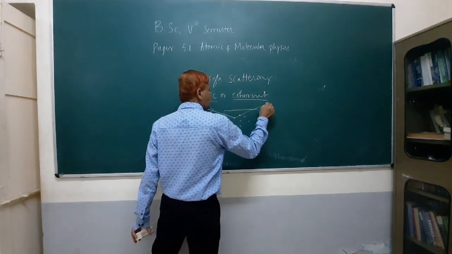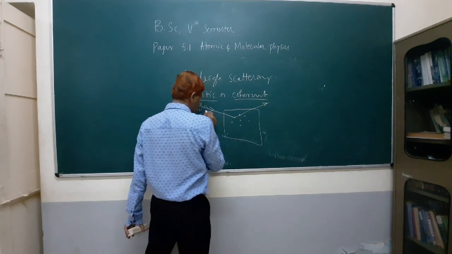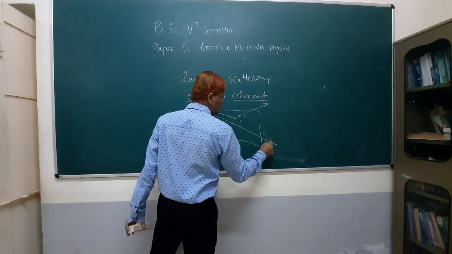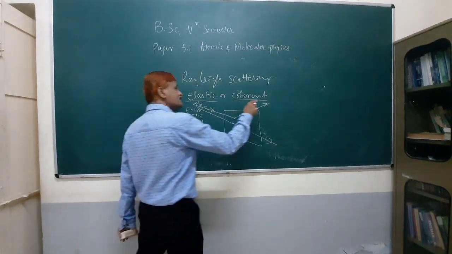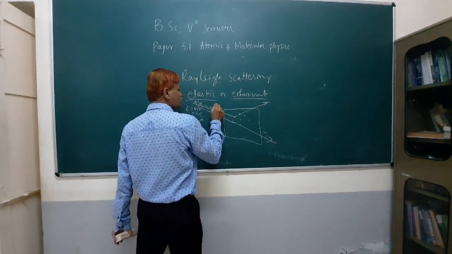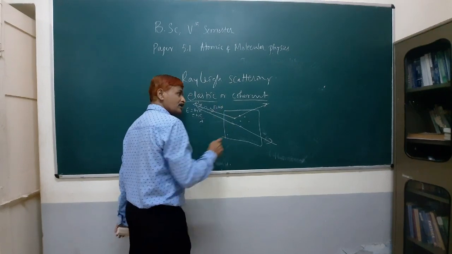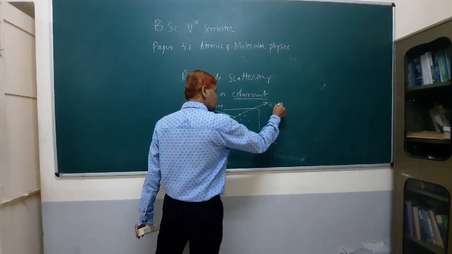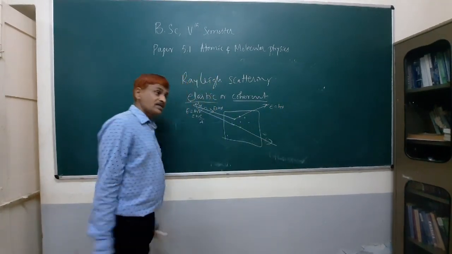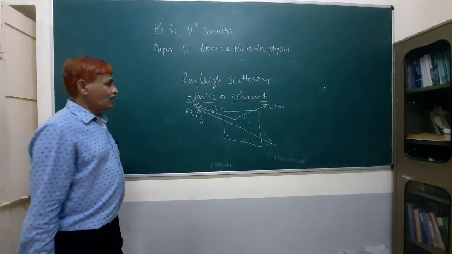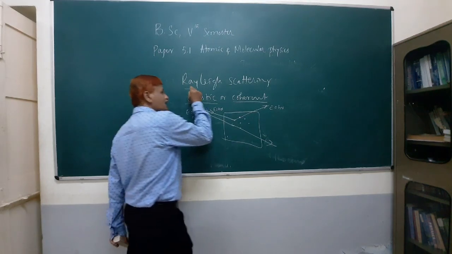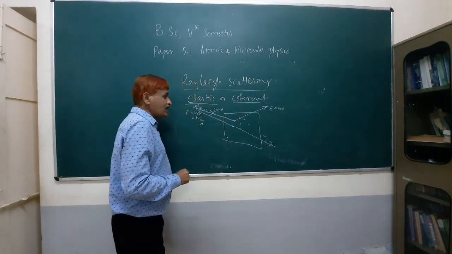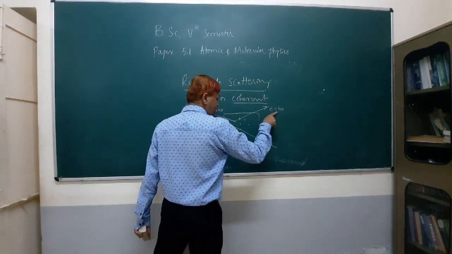So we are getting the intensity of light in different directions, and we are getting the same energy, E equal to h nu, for the incident light, and the scattered light also has E equal to h nu. There is no change in the frequency. So it is a coherent scattering. But in Rayleigh scattering, what we see is the scattered intensity.